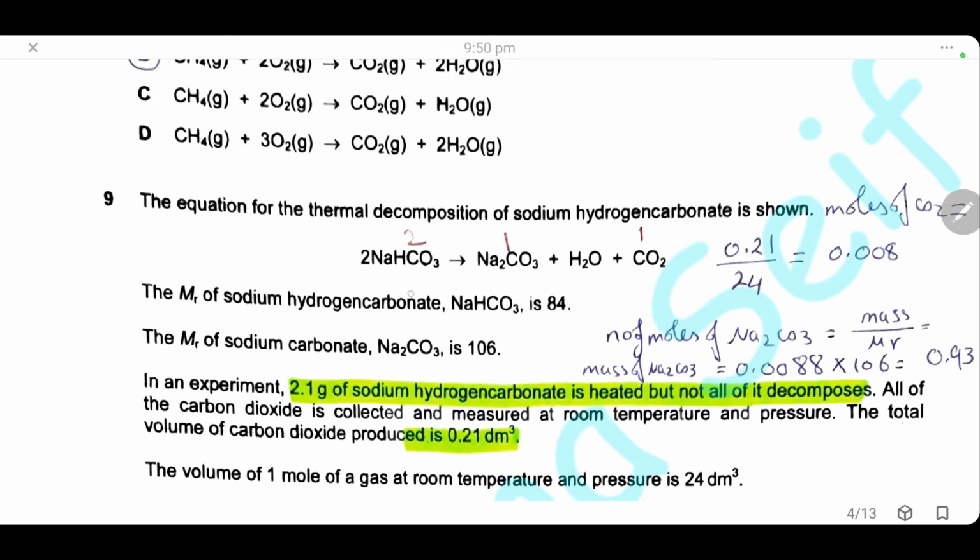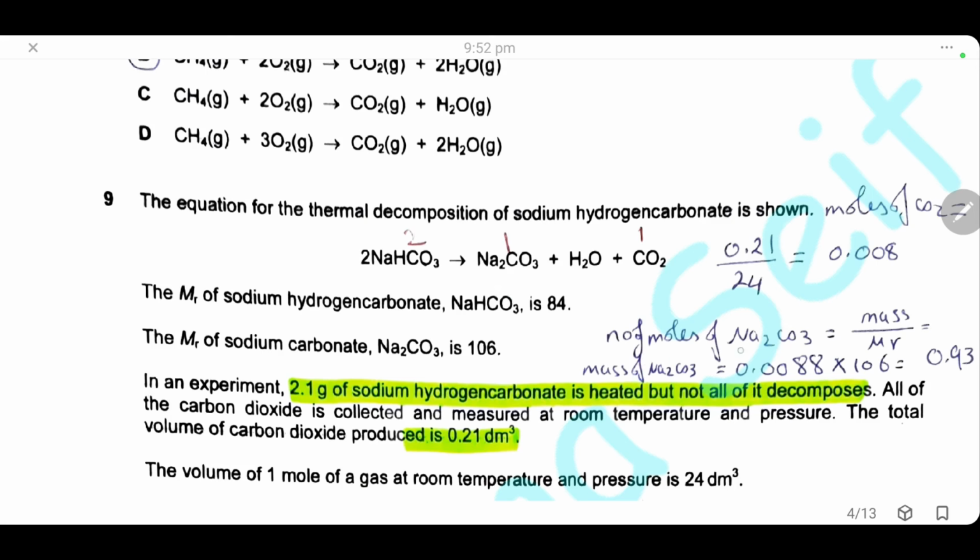The number of moles of sodium carbonate produced can be calculated by calculating the number of moles of carbon dioxide. We have the volume of carbon dioxide gas, which is 0.21, divide by the molar volume, 24, so number of moles will be 0.008. As the ratio between sodium carbonate to carbon dioxide is 1:1, sodium carbonate has the same number of moles.